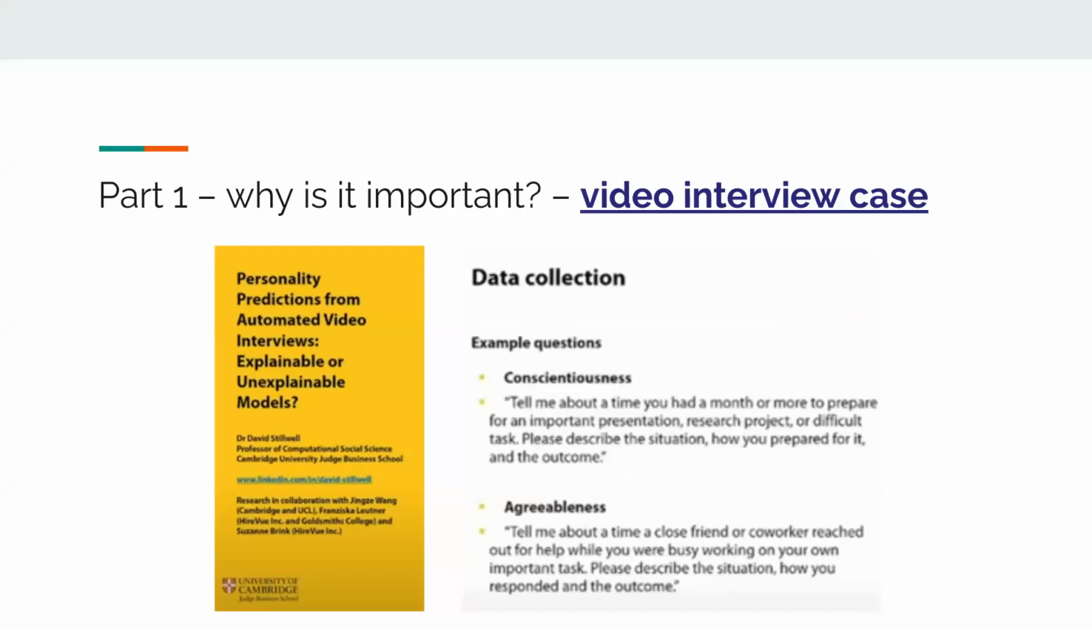And there's this guy called David Stillwell, and he did his research on this. He's into psychometrics, which is data-driven psychology. He did this on multiple research samples. The way he does it is he asks questions like, tell me about the time you had a month or more to prepare for an important presentation. Or tell me about the time a close friend or coworker reached out for help while you were busy.